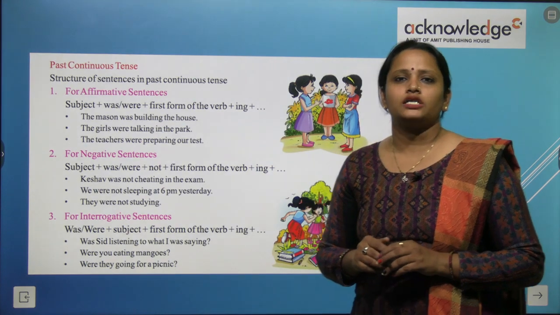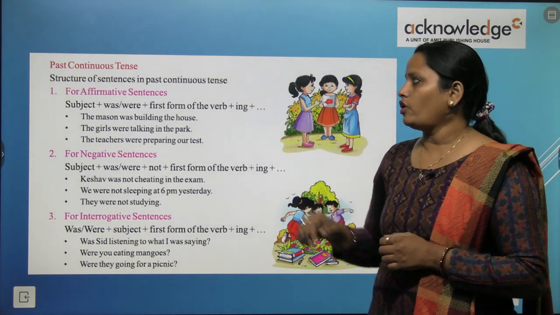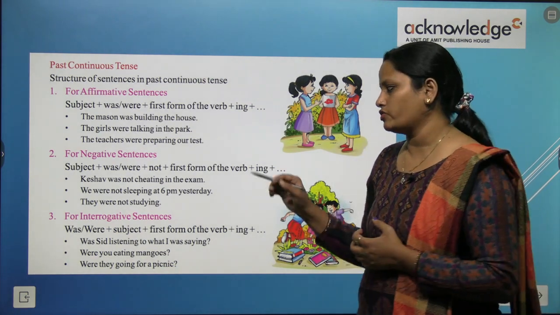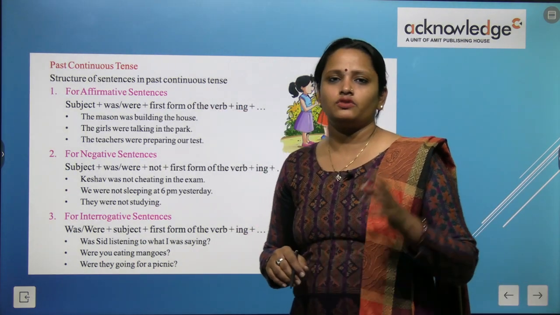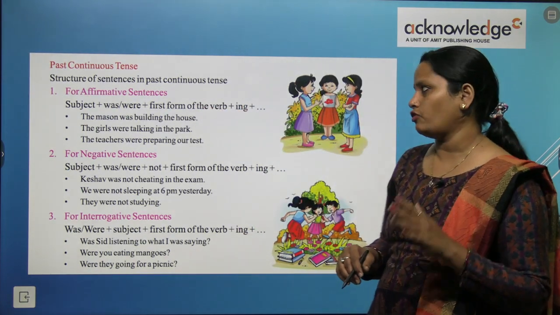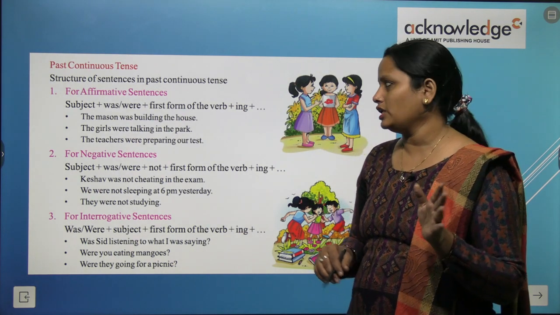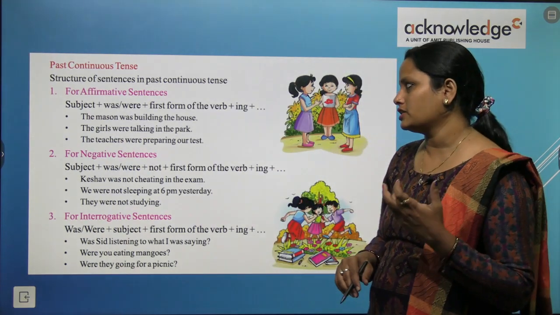Next comes past continuous tense. क्या होता है past continuous tense? For affirmative sentence के लिए क्या use करते हैं, and for negative and also for interrogative sentences. For affirmative sentences we use subject. Subject के साथ हम was या फिर were लगाते हैं. Was with singular and were with plural. And then first form of verb use करते हैं और उसमें ing add कर देते हैं.